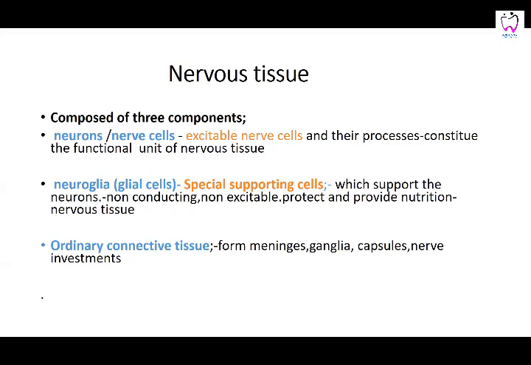We do not have fibers, but we have cells called glial tissue, and these are special supporting cells which provide nutrition, conduction, excitability and protection. All that function is done by these glial cells. And then you have the ordinary connective tissue, which includes the meninges, ganglia, capsules and nerve investments. Other than the nerve cells and the neuroglia, you have connective tissue which you cannot put in either the neurons or the neuroglia group. It includes the meninges, the ganglia and the capsules or coverings, that is endomysium, perimysium, epimysium, all these.